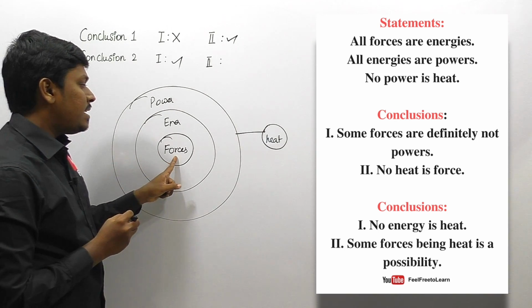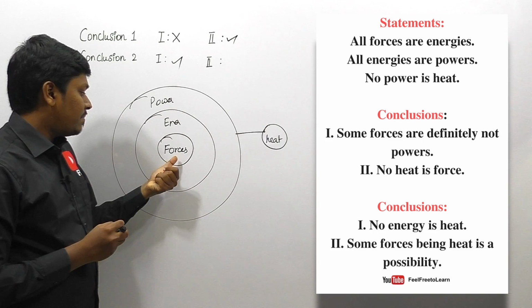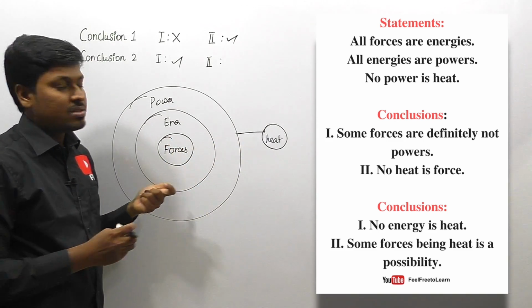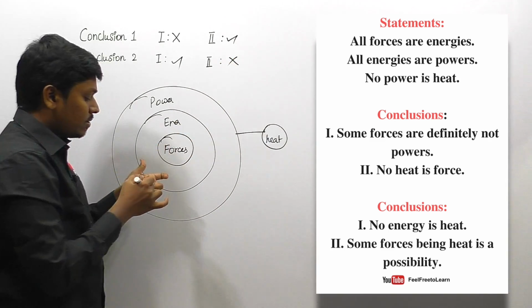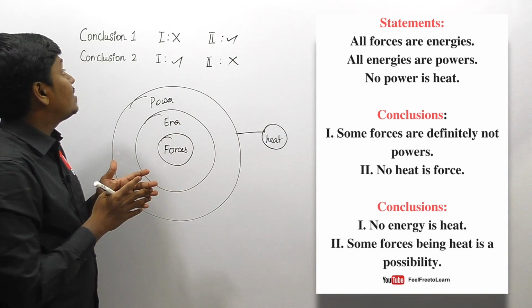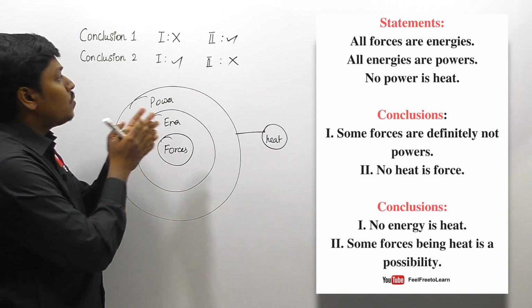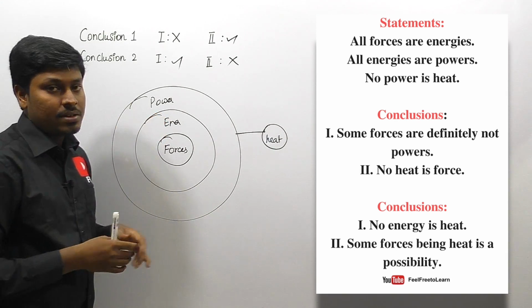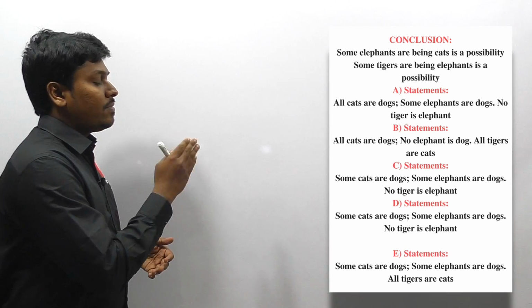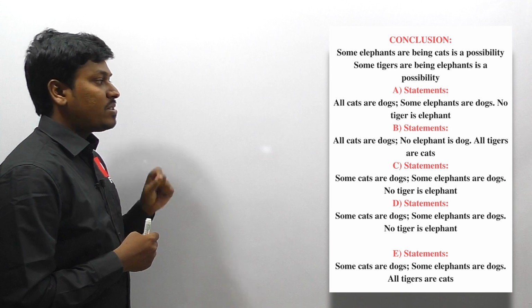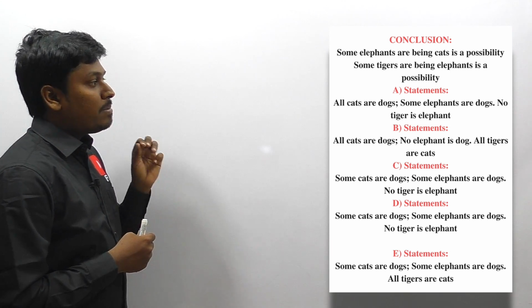Some forces being heat is possible, but some forces are not at all heat, and we can't connect force and heat, so how is it possible, right? So finally we can say that the second conclusion does not follow. So for this syllogism question, for the first set of conclusions 2 alone follows, and for the second set of conclusions 1 alone follows.